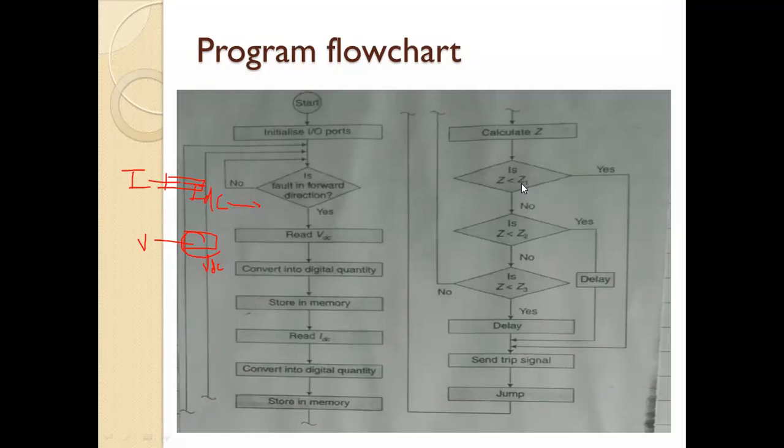Three zones are there: zone 1, zone 2 and zone 3. Now what is the percentage set for the protection? For zone 1, 80%. For zone 2, no, it's not 65, it is 120%.